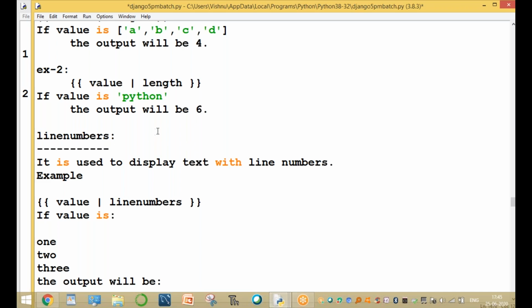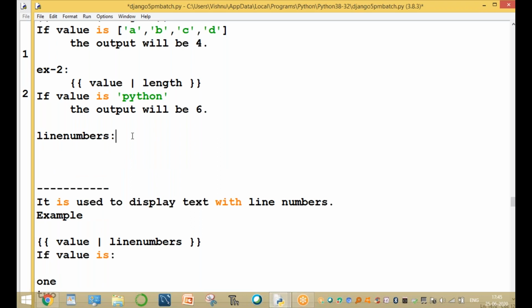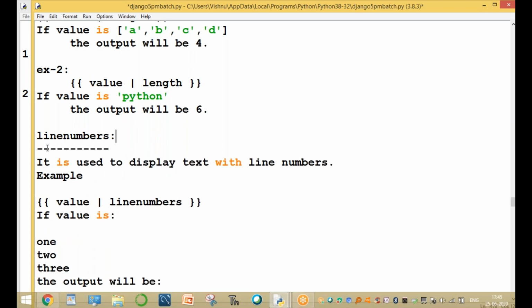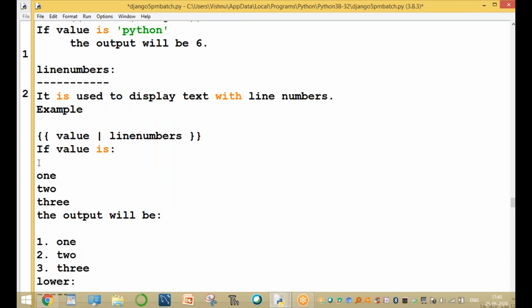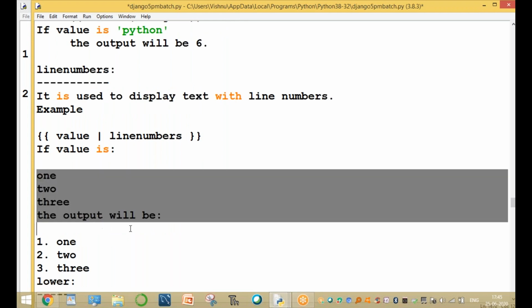Any doubt on it? Is the length clear? And the linenumbers filter. It is used to display the text with line numbers. For example, line numbers.